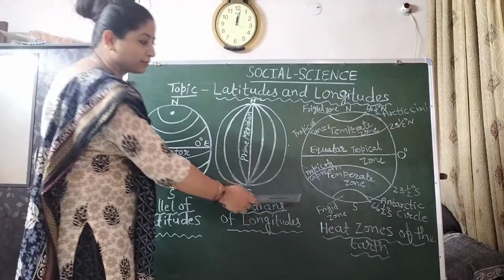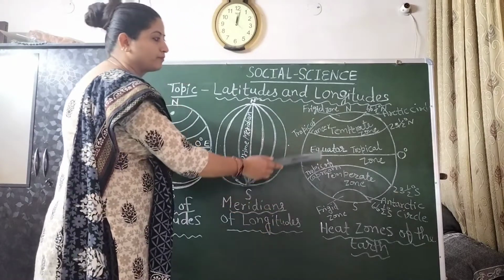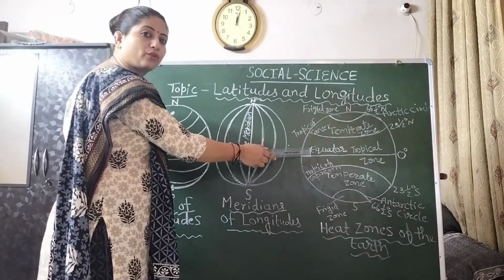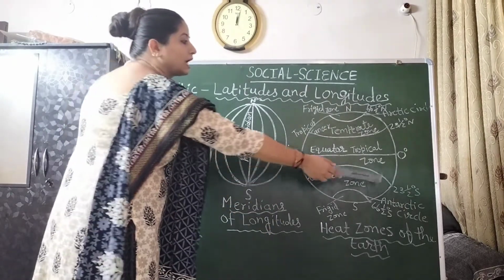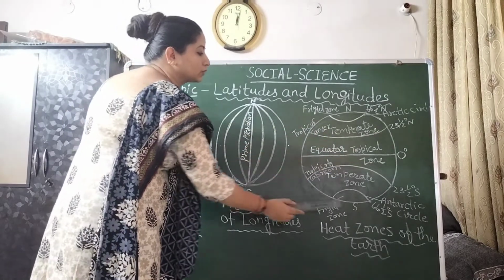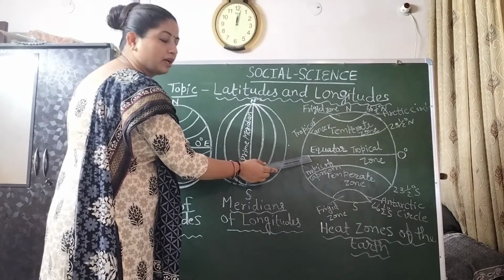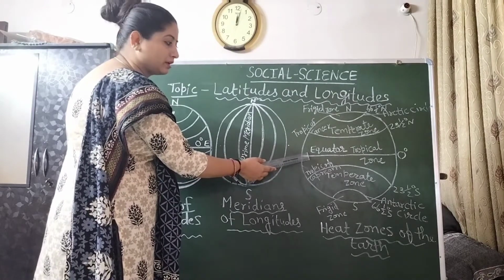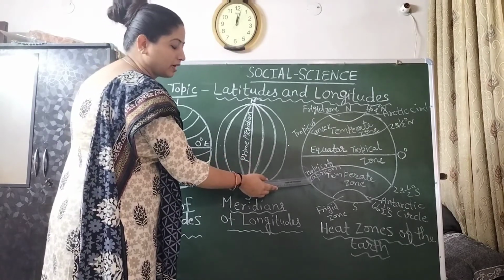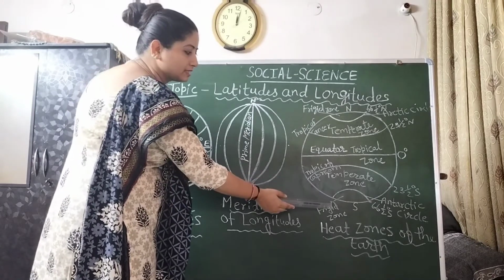What is the meaning of heat zone of the earth? This is again a picture of the heat zones of the earth. Again I draw the globe here, the model of earth. This is the equator, always assumed at 0 degree, and these are our latitude lines.